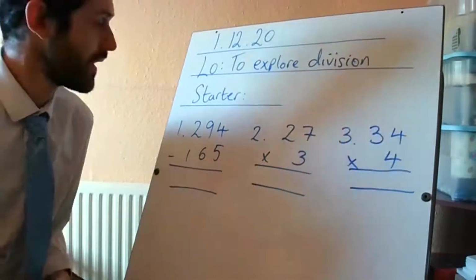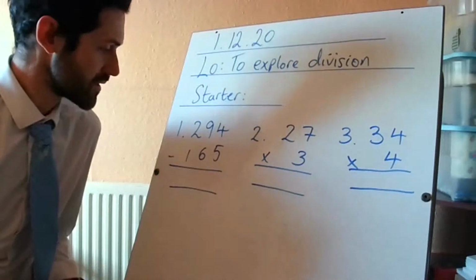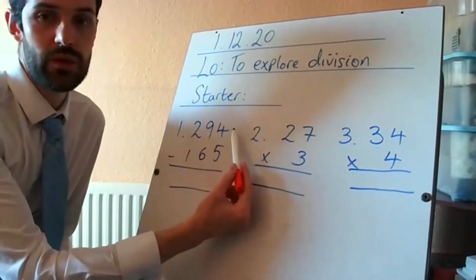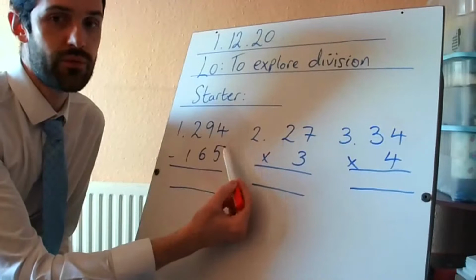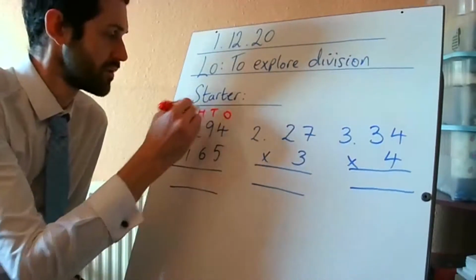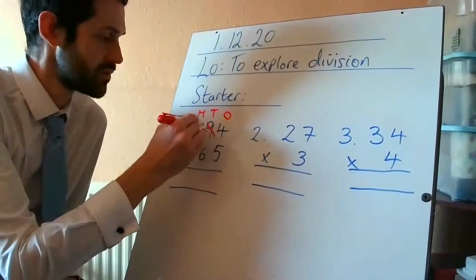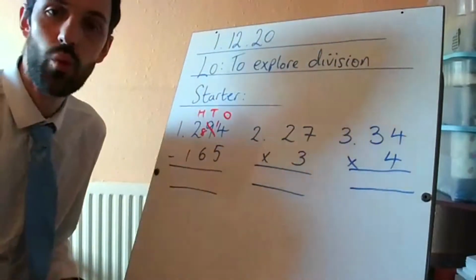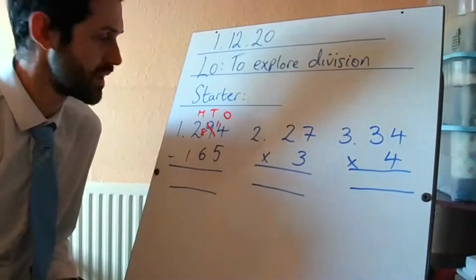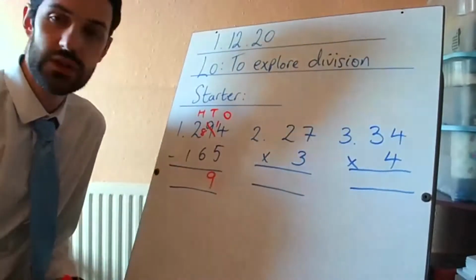Okay, let's have a look at the first one, guys, together. 294 subtract 165. Straight away I've got a problem here, guys, because I can't subtract 4 from 5, can I? I'm starting with my ones column, so ones, tens, hundreds. 4 take away 5 can't do, so I need to go next door to Mr. Tens, subtract 1 whole 10 and drop it into my ones column. I've got 14 take away 5, which is 9.